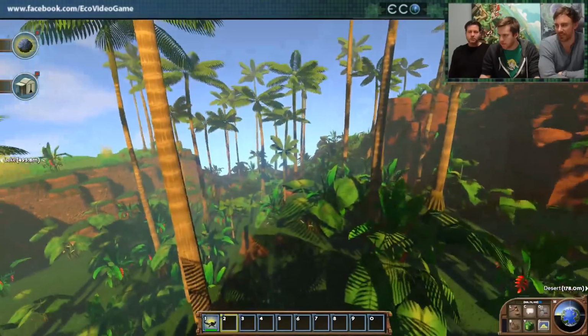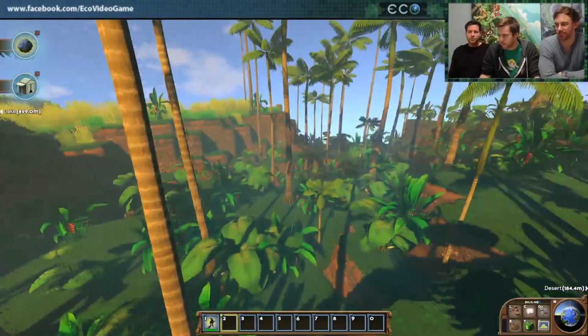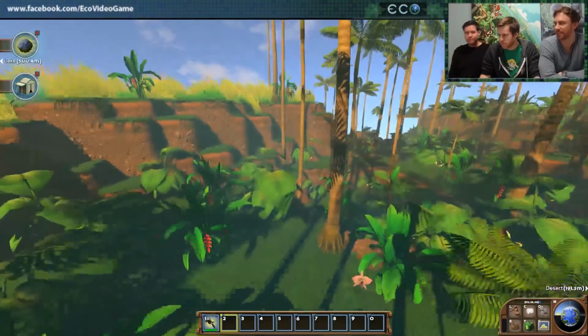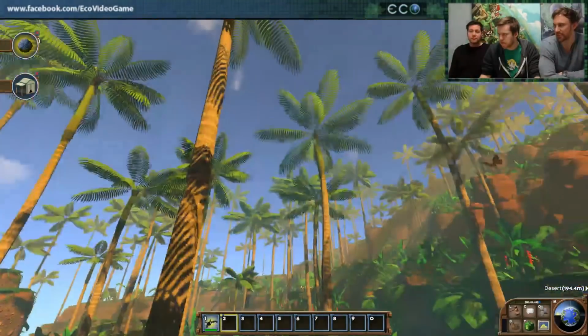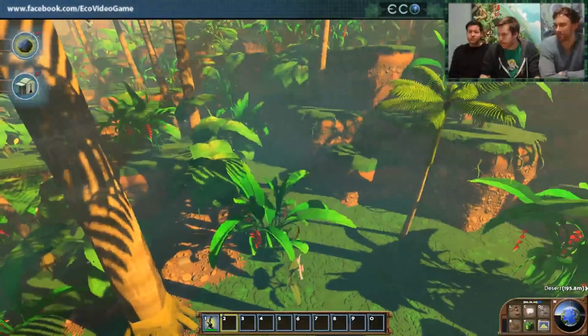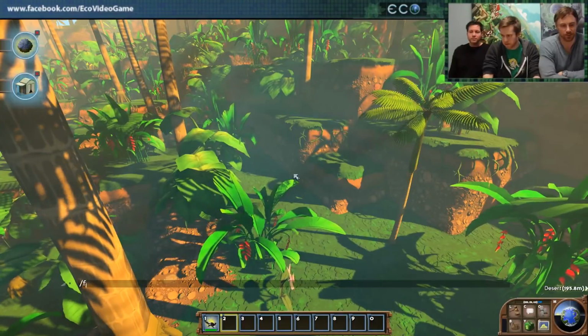So here's a look at a jungle. This is our new rainforest biome. You can see a lot of the palm trees. We got papayas. Actually, we can chop those down if you want to just whack one of those down.